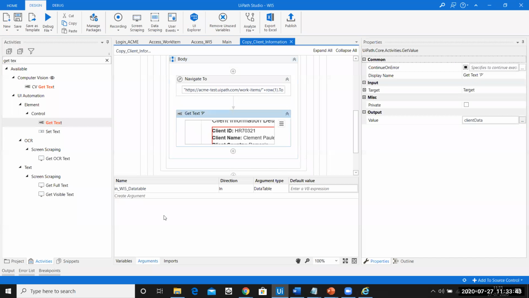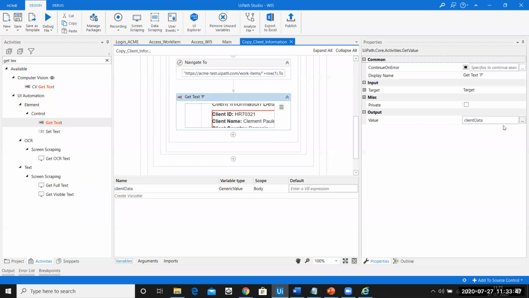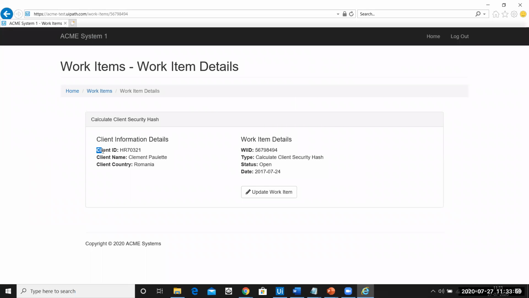What we have done so far is created a value, client data. Now the client data is going to have all three pieces of information. That means it also has the labels: client ID colon and then this number, client name colon and then this name, client country colon and then the country name.